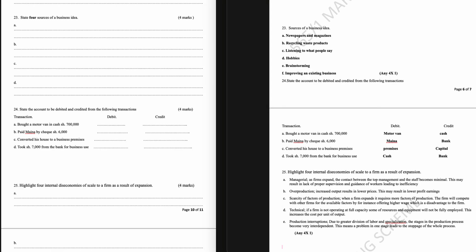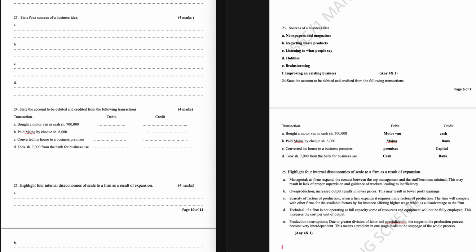Question 23. State 4 sources of a business idea. Newspapers and magazines, recycling waste products, listening to what people say, hobbies, brainstorming, improving an existing business. Question 24. State the account to be debited and credited from the following transactions.